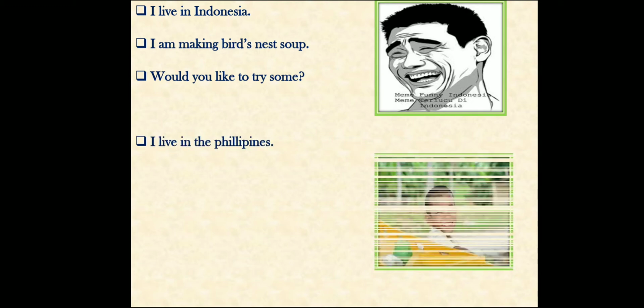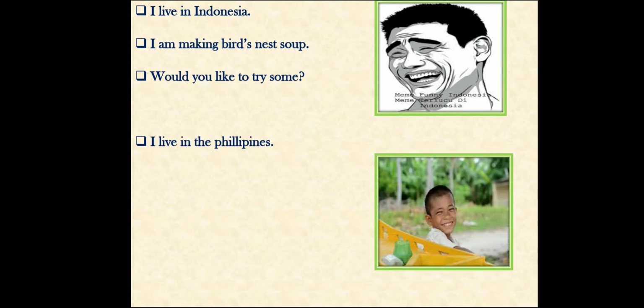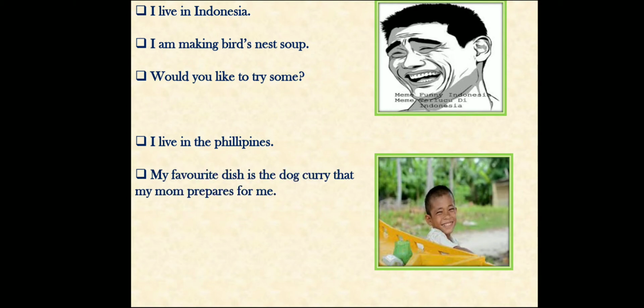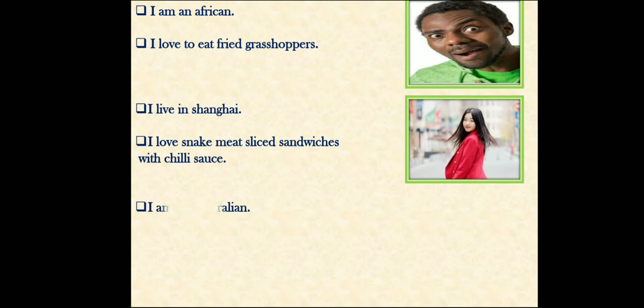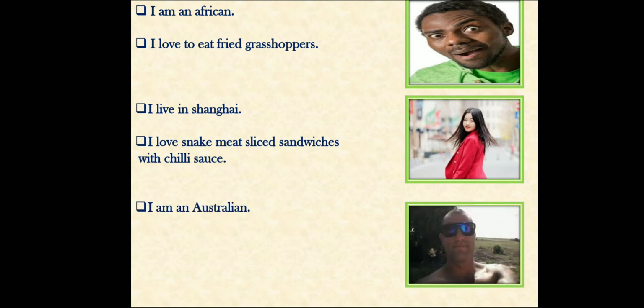Now, I live in the Philippines. My favorite dish is the dog curry that my mom prepares for me. Next one. I am an African. I love to eat fried grasshopper. I live in Shanghai. I love snake meat slice sandwich and chili sauce. I am an Australian. I usually spread honey ants on my toast for breakfast.